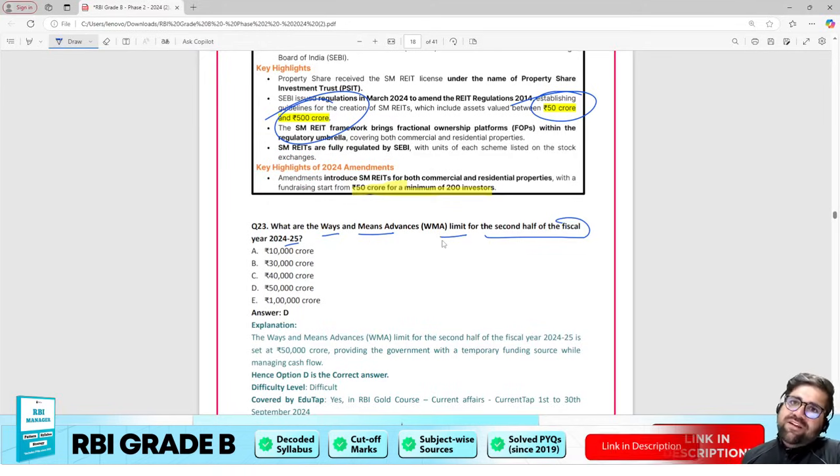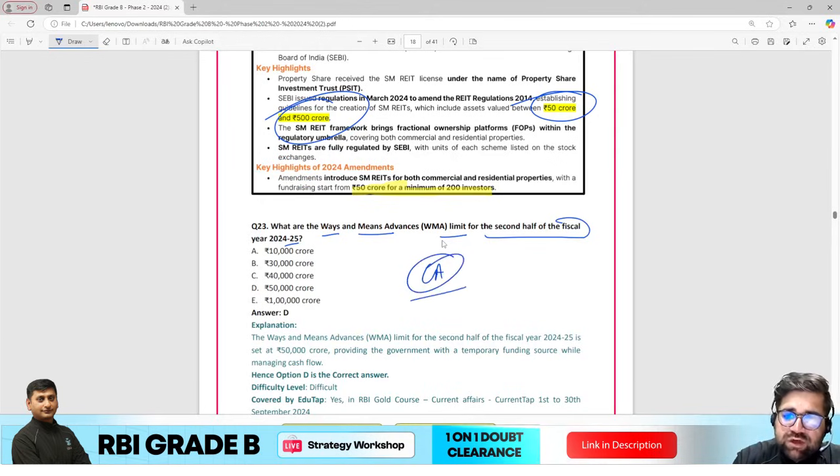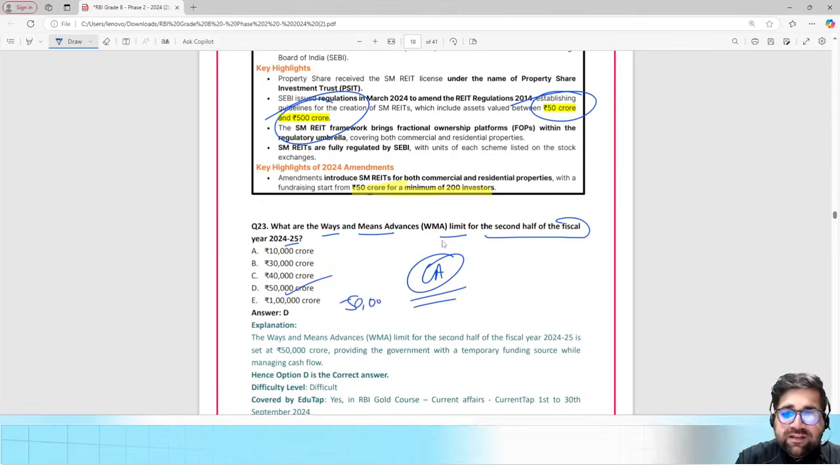Cool. Next, what is the ways and means advances limit for the second half of fiscal 25? Again, based on current affairs. Even if you read budget related news or fiscal policy related news, you could have answered this question. So the answer here will be option D, which is 50,000 crore.